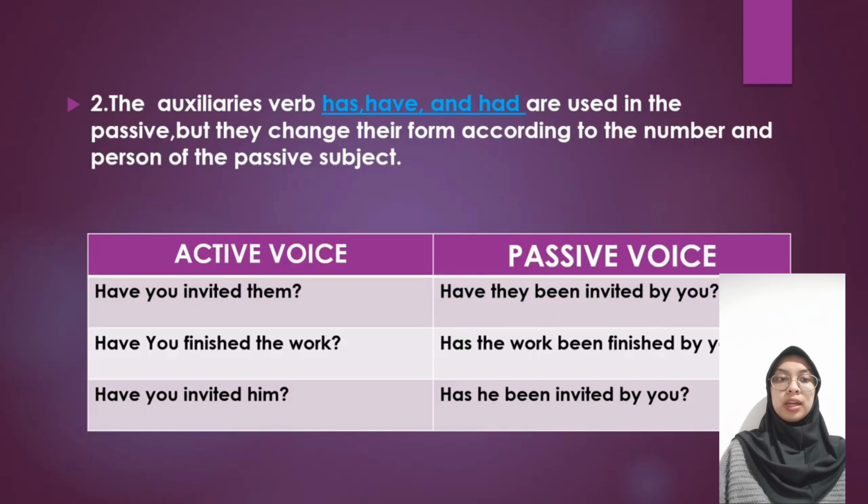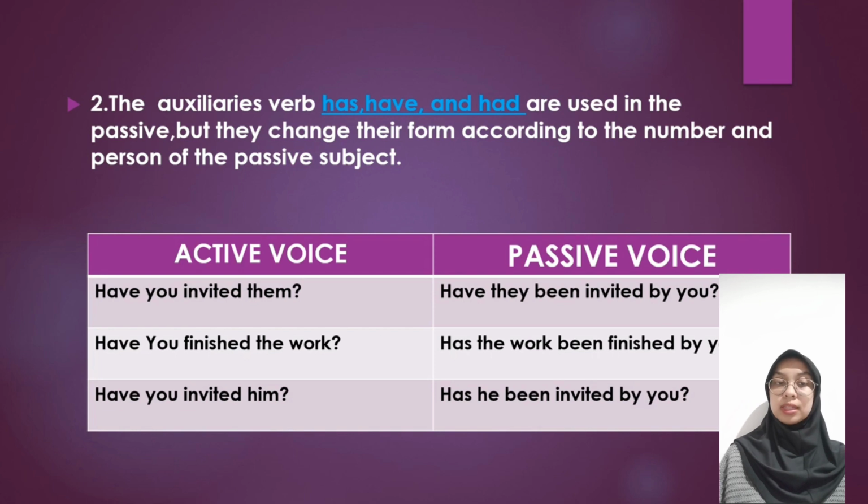So here, have remains have because the subject is they. And we know that with you, they, and I we use have only. So just because the subject here is they, we use have here in the second sentence.